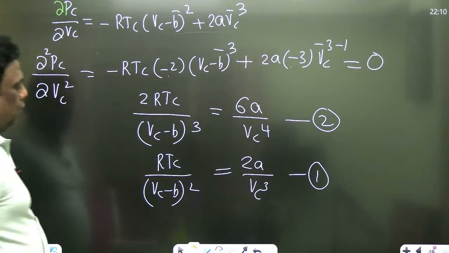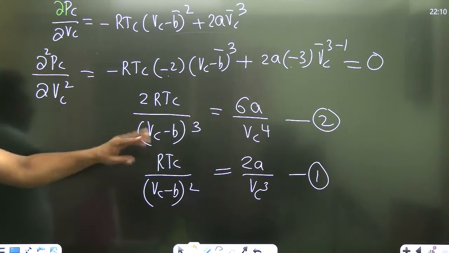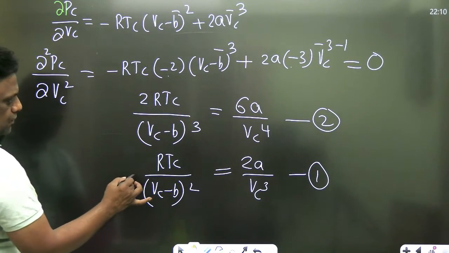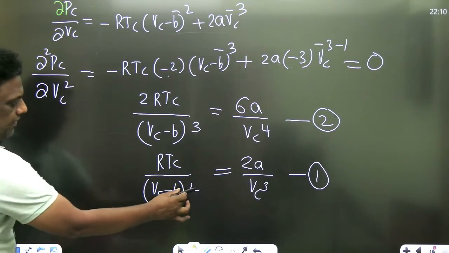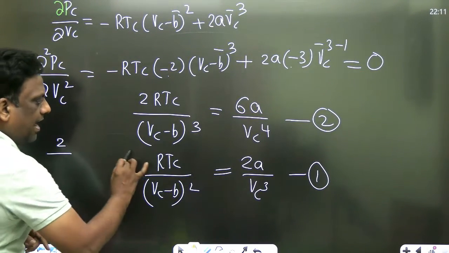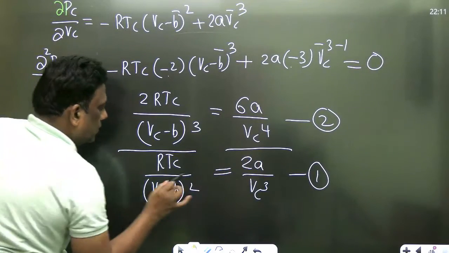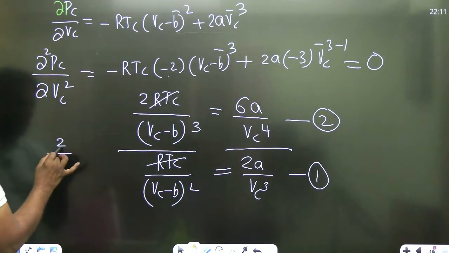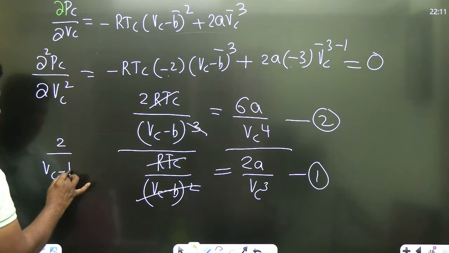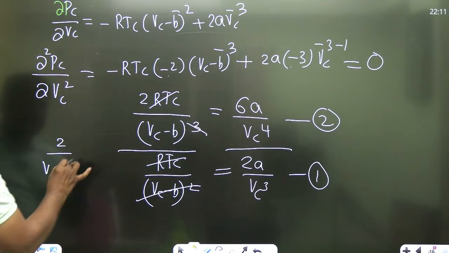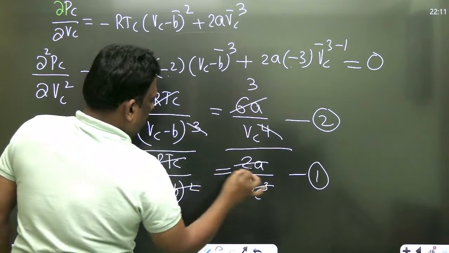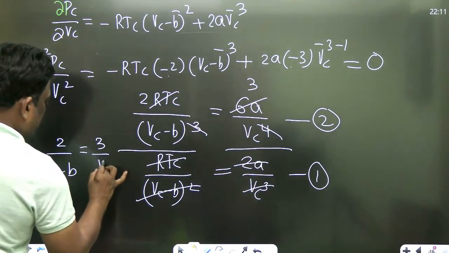You divide both. What do I get? If we divide 2 by 1, equation 2 by 1, what do I get? RTc is gone. So what am I left with? Vc minus b is gone. I am dividing both. RTc is gone. There is 2 here. So Vc minus b, correct? Vc minus b is equal to, this is thrice and this is 1, so 3 by Vc. Excellent.